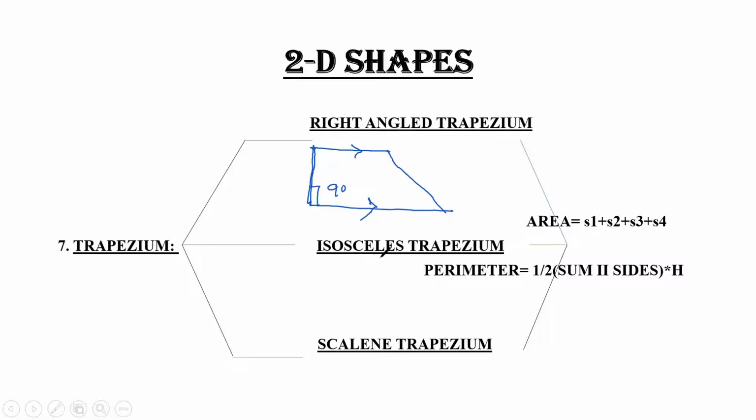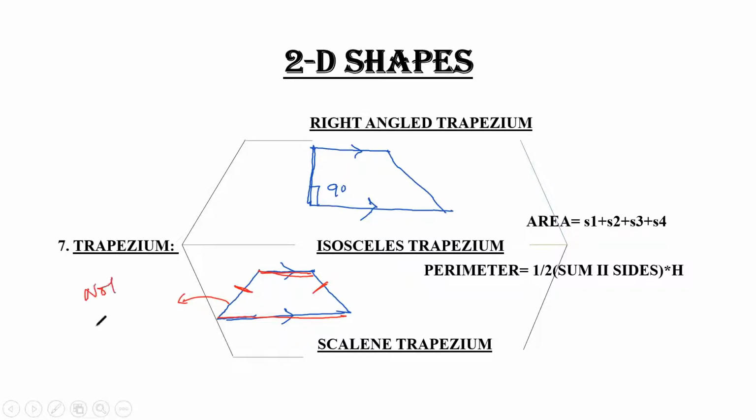Clear? The second trapezium is the isosceles trapezium, whose shape is quite like this. These two lines are parallel to each other, but they are not equal. And if we talk about these two lines, they are not parallel to each other, but they are equal.